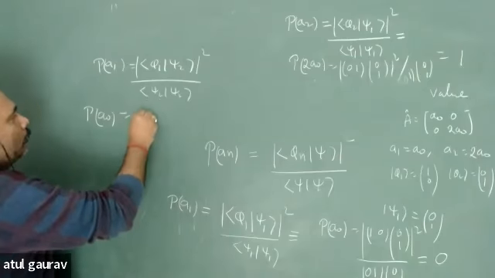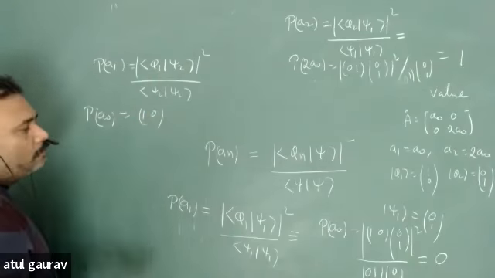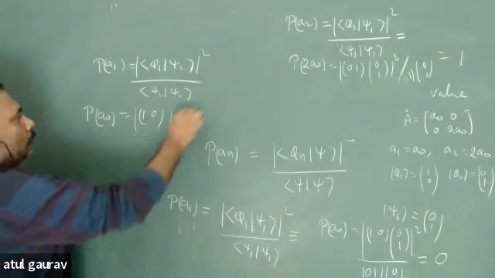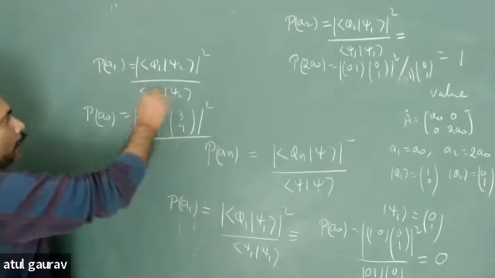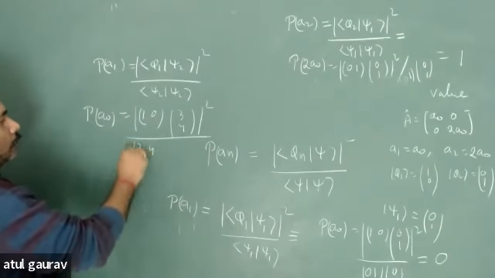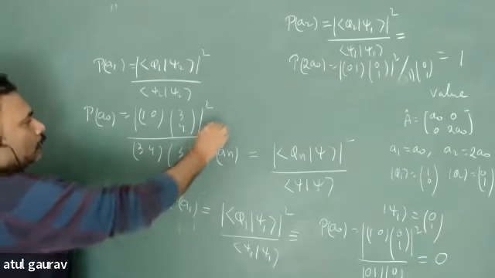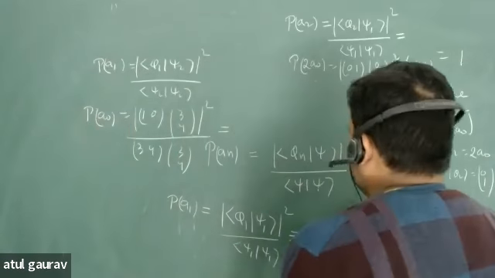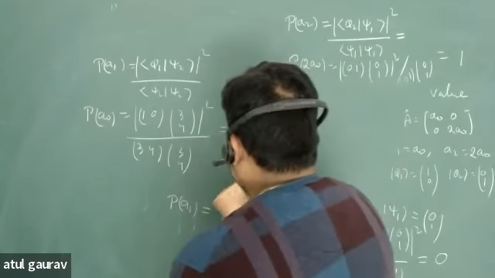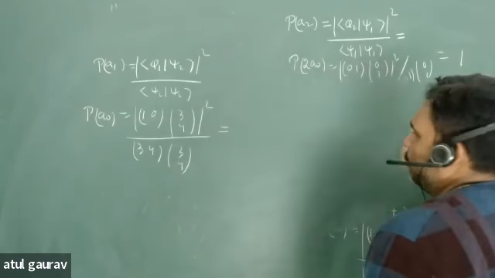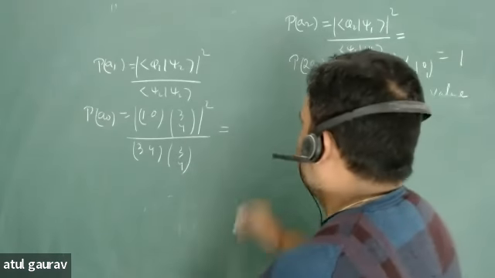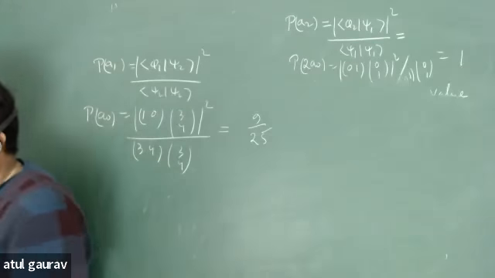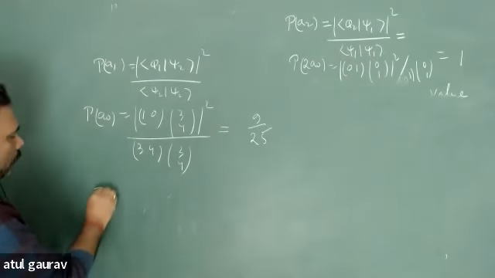Tell me, what is it? 1, 0. What is your psi 2? 3, 4. You have to take the mod square. And what is psi 2, psi 2? 3, 4 and 3, 4. What will you get? 9. 9 upon 25. Okay. Next, let's go for the probability of A2.